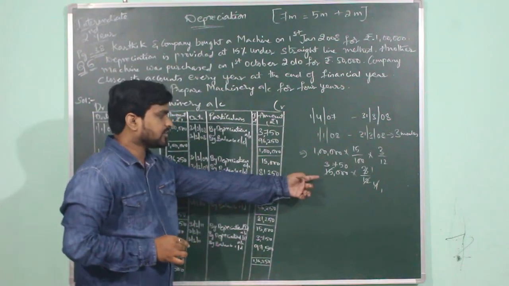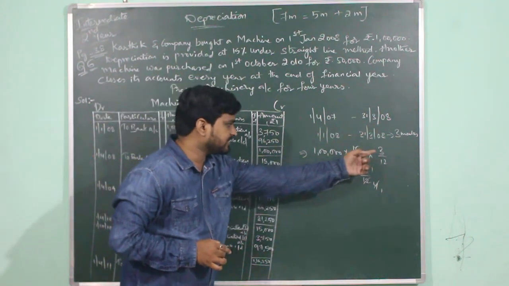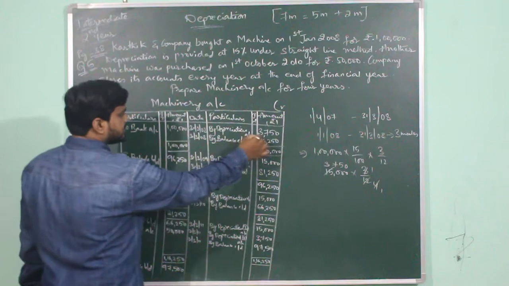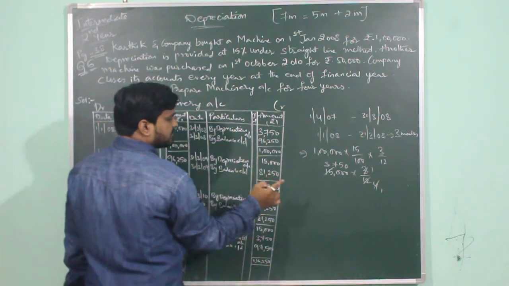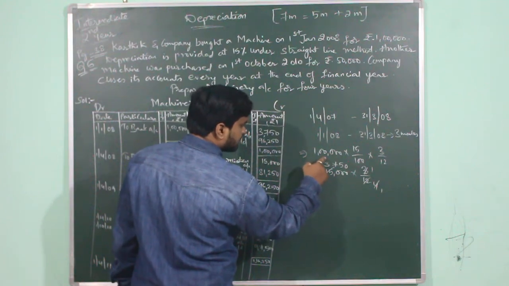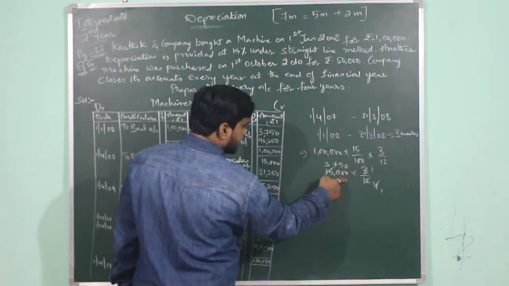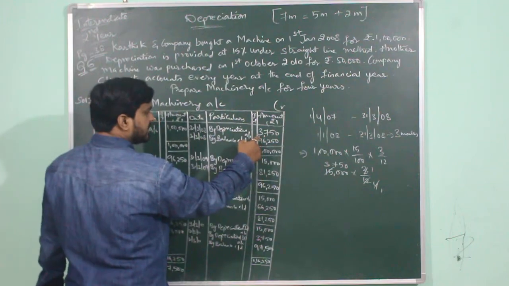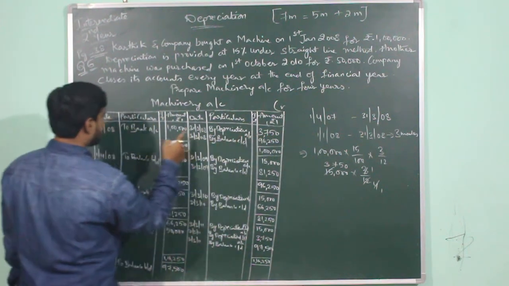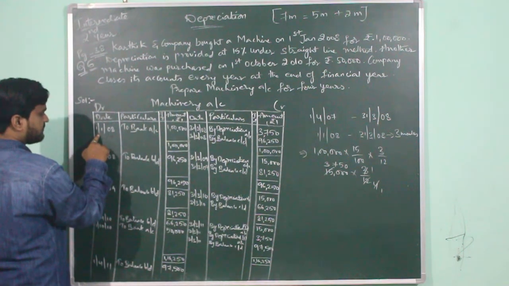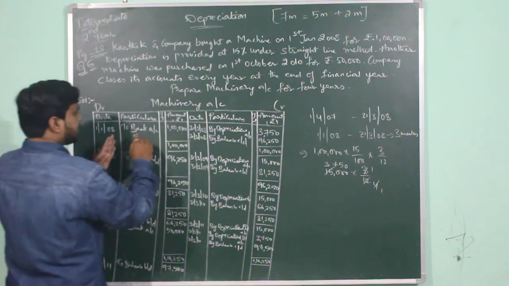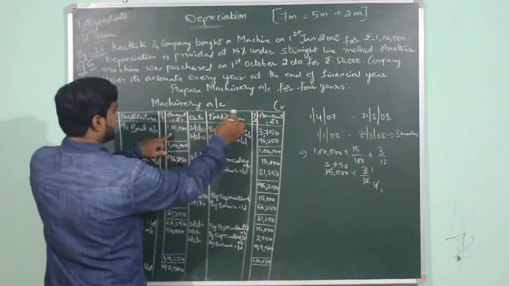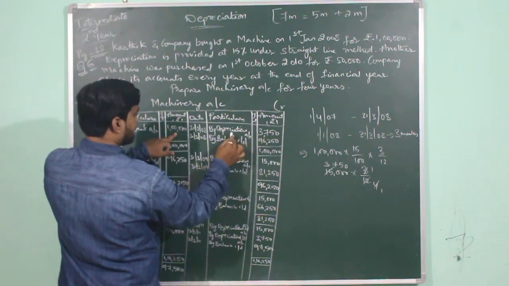So what is the amount of depreciation that you are going to provide for 3 months? The amount of depreciation will be 3750, whereas the annual depreciation for 1 full year will be 15,000, because 1 lakh into 15 divided by 100, it is 15,000. But here we are taking it as 3750 because the asset is being used only for 3 months, from 1st January 2008 to 31st March 2008. So the value of the asset will be reduced by 3750 because we are providing depreciation.